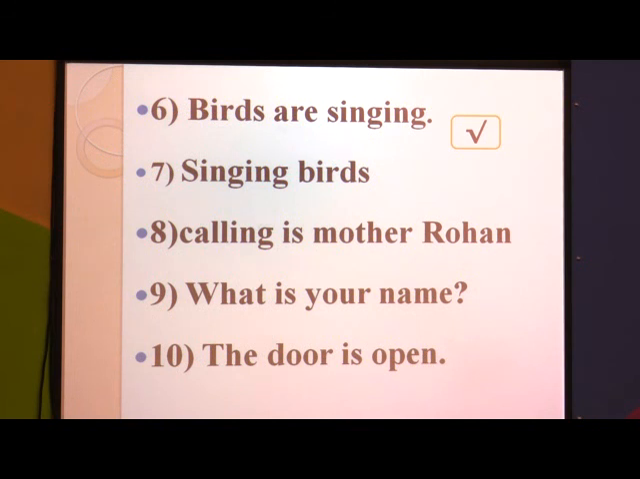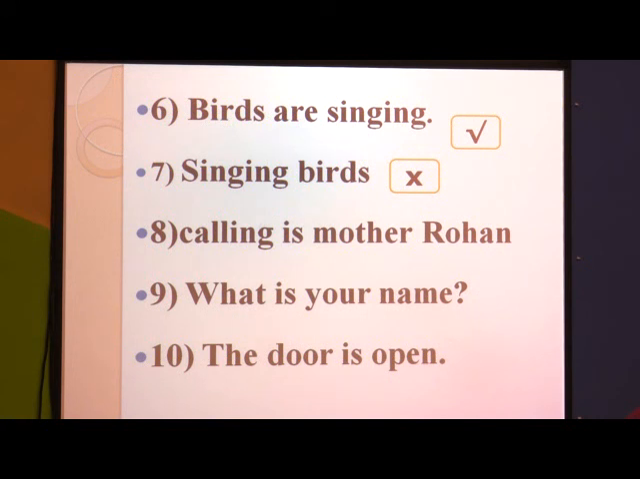Sixth one, again I am going to repeat, "birds are singing." This is the correct answer, or we can say it is the correct sentence. So I put the correct symbol in the box. Seventh one, "singing birds." This group of words again does not make any sense, it is not a complete sense. So this is not a complete sentence. What do we have to do? We have to put the cross mark, which I have done, you can see on the screen.